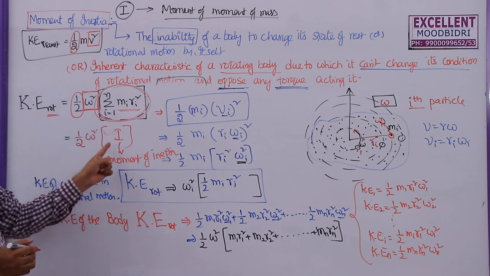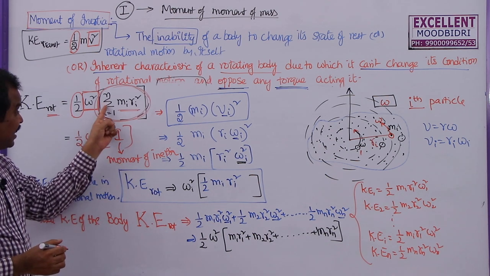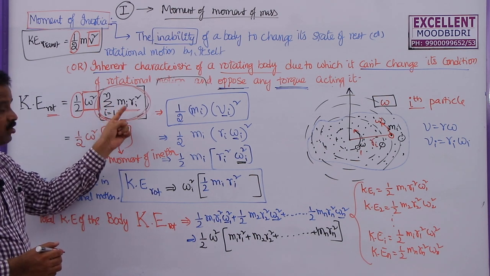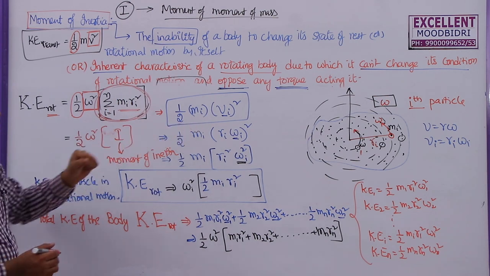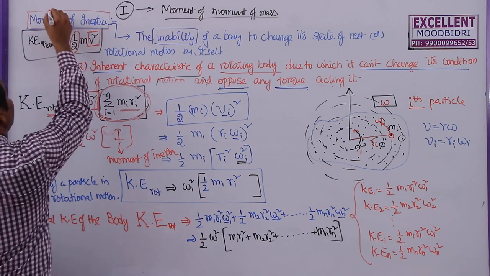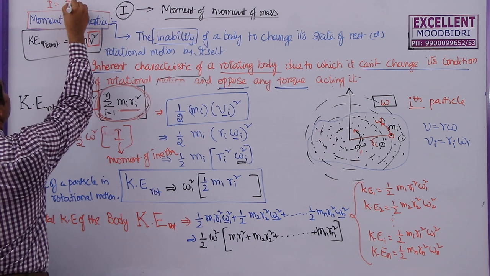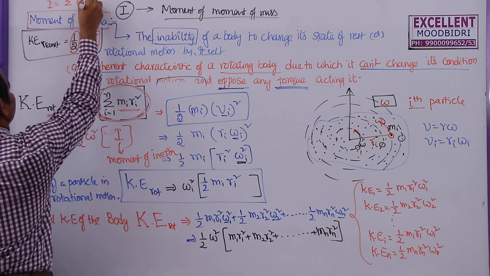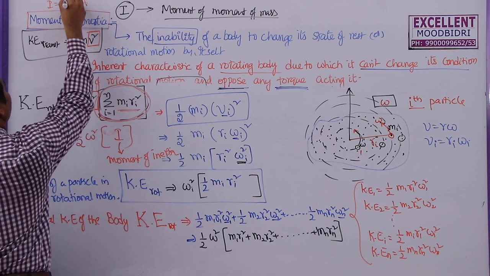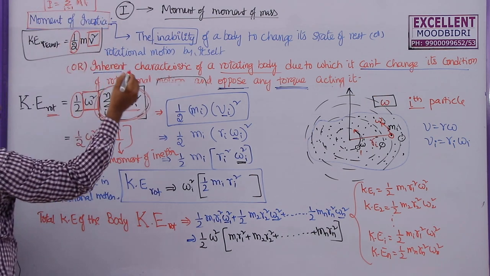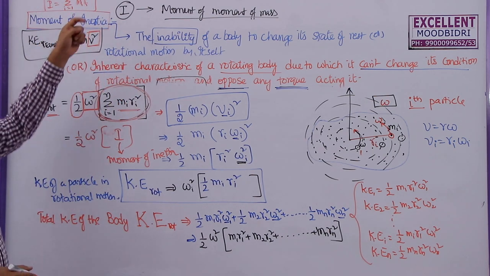So the moment of inertia of the entire body is the sum of the moment of inertia of each and every particle in that body. The final expression is moment of inertia I is equal to sigma m r square from i equals 1 to n, which we already discussed as mass into the square of the distance.